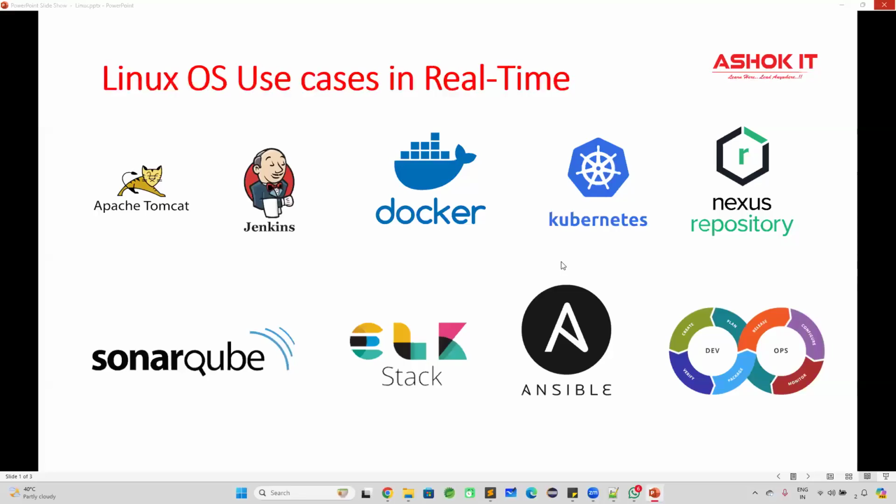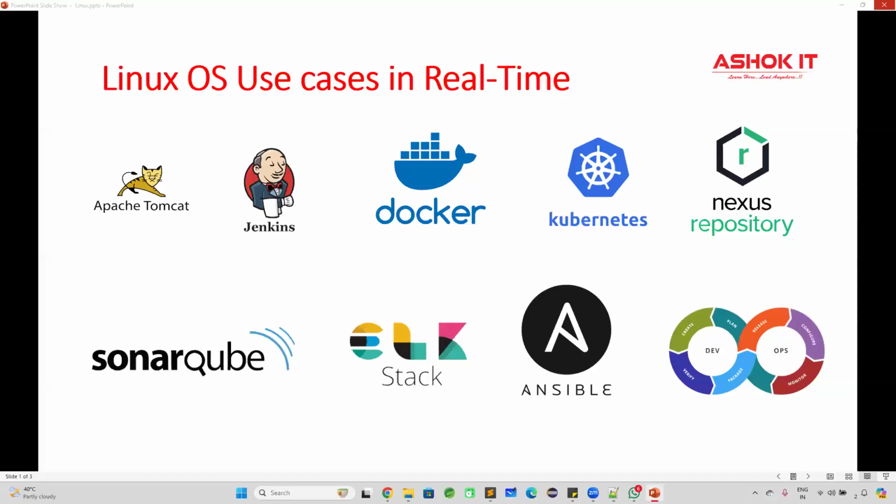You may get a doubt: Ashok, why do you use only Linux? Why not Windows? I will compare the Windows operating system and the Linux operating system, then you will understand why companies prefer only the Linux operating system to install all these servers and manage all this infrastructure. As part of this course, we are not going to learn all these tools.